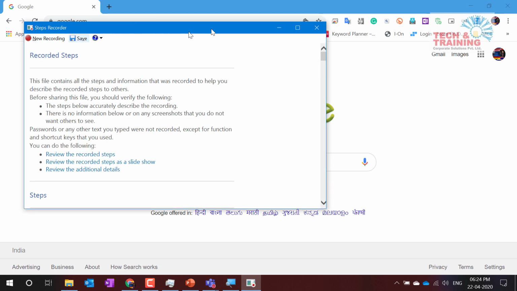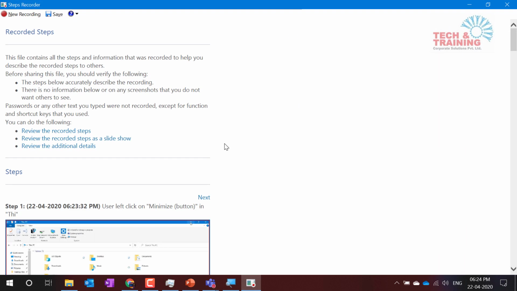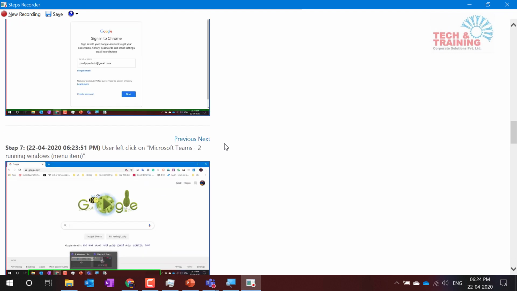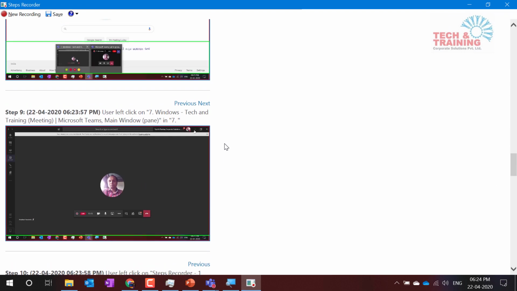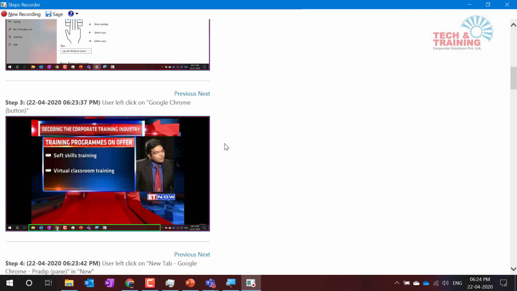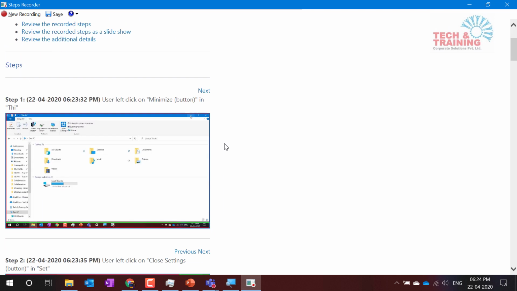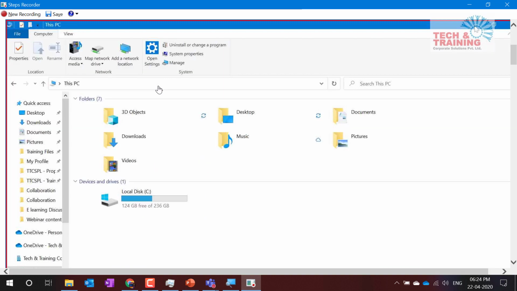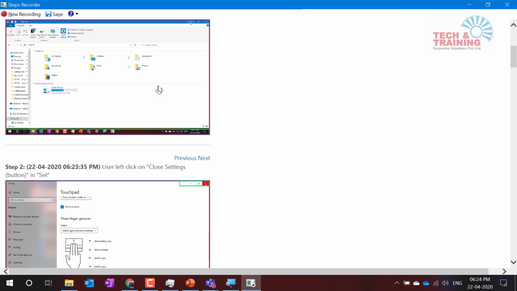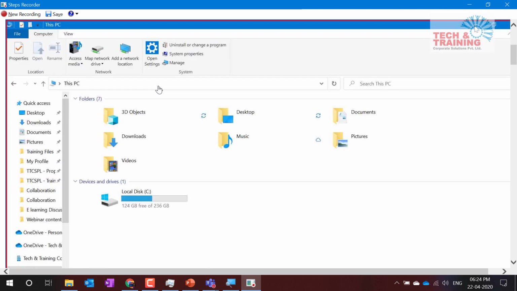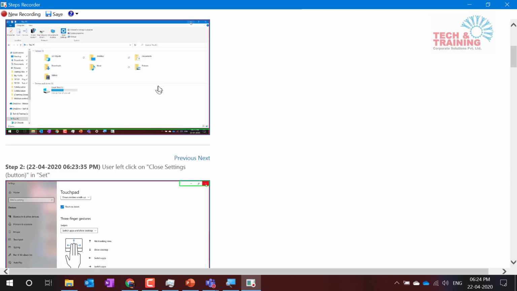Now you see that it has taken the snapshot, right? A lot of screenshots it has taken. I repeat, as soon as you click, it automatically takes a screenshot. If you click here, it has got a high resolution image also. But the problem with these images is you cannot take them out. So that's a concern.